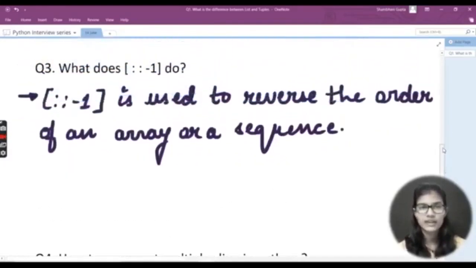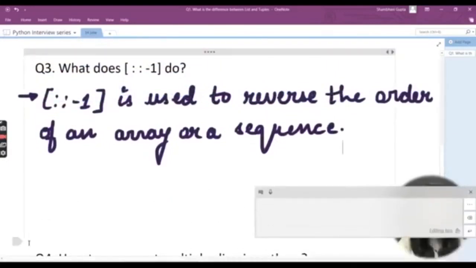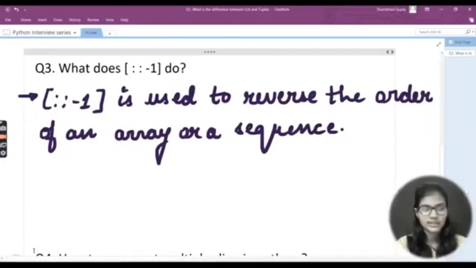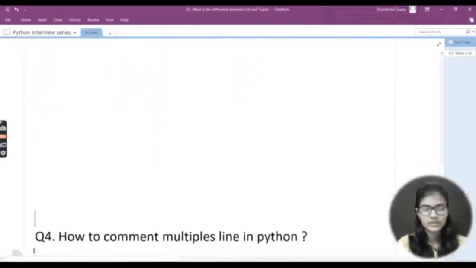Let me just take out the program for the array here. Okay, just one second. Let me first close out this thing, and let me take this question a little bit more down.